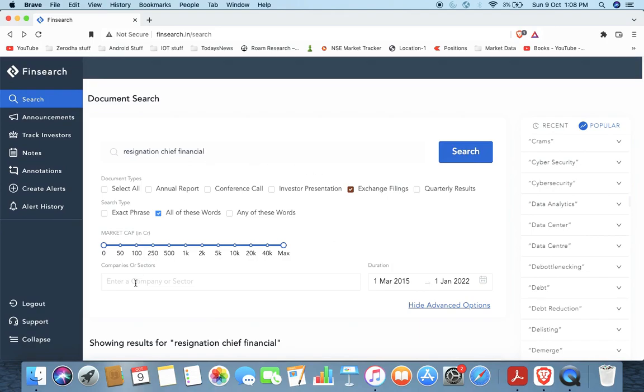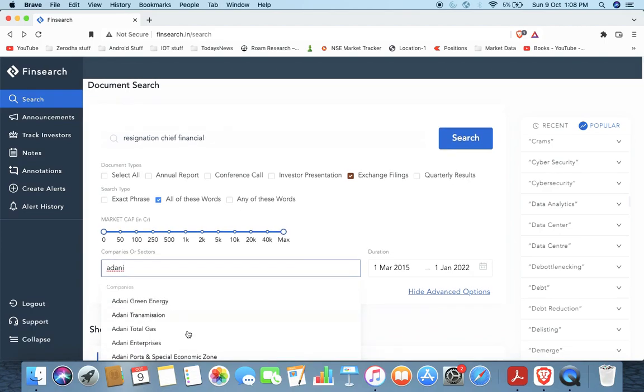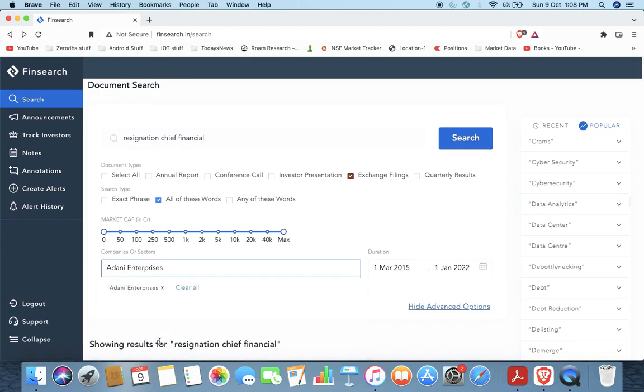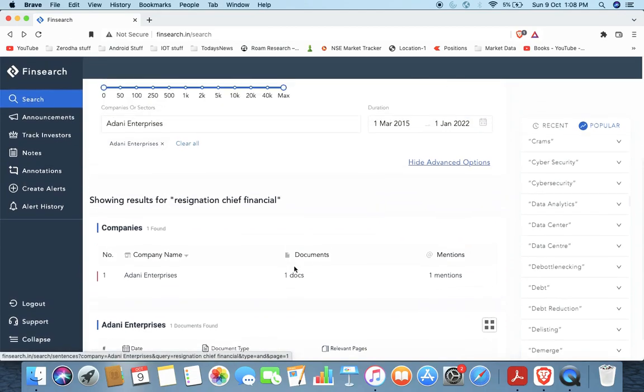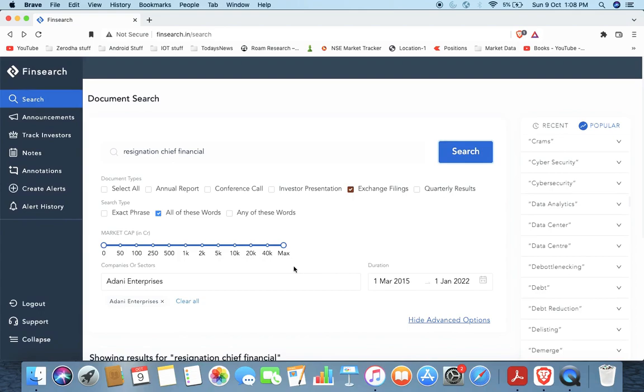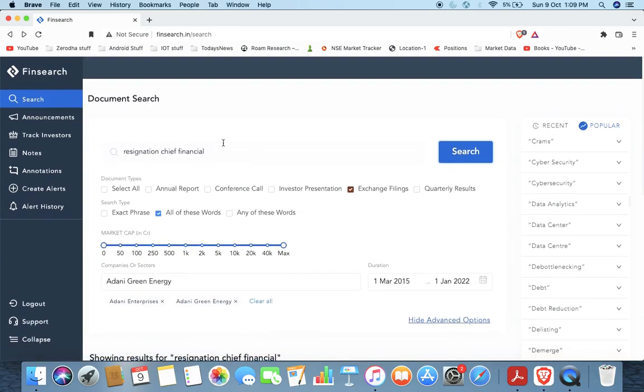So the second way I use it: suppose I am interested in Adani Enterprise, just for example. I just select company name and then search this thing. What comes up? There is one document, which is surprising, only one document showed up. And let's say Adani Green. Just curious to know what this CFO is doing. Yeah, three times change.